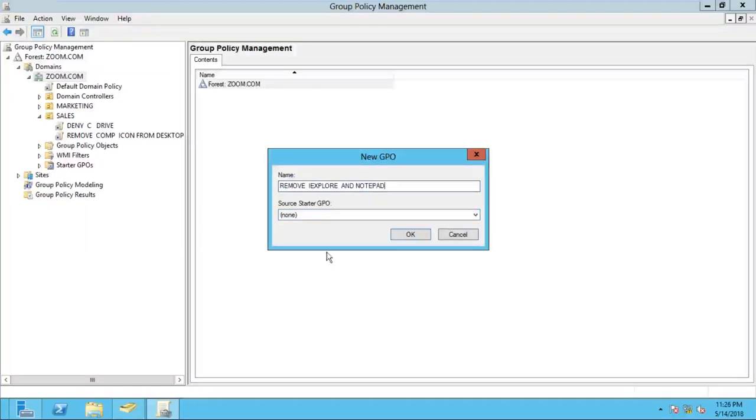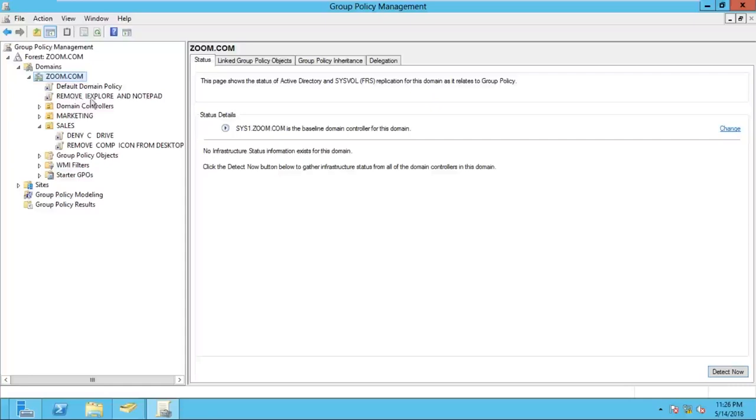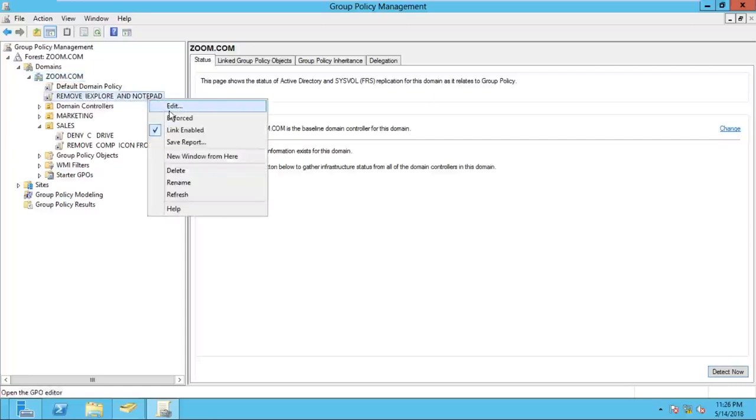Notepad. Okay, then click OK. Once you click OK, your policy is successfully created under the zoom.com domain, and the policy name is remove Internet Explorer and Notepad. So right click on this policy which we created, and click on edit.